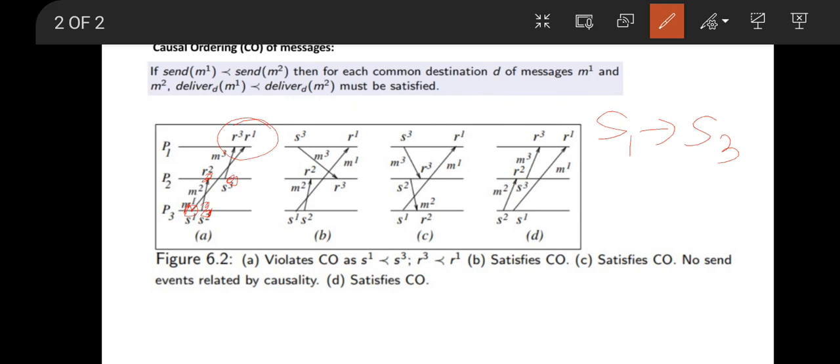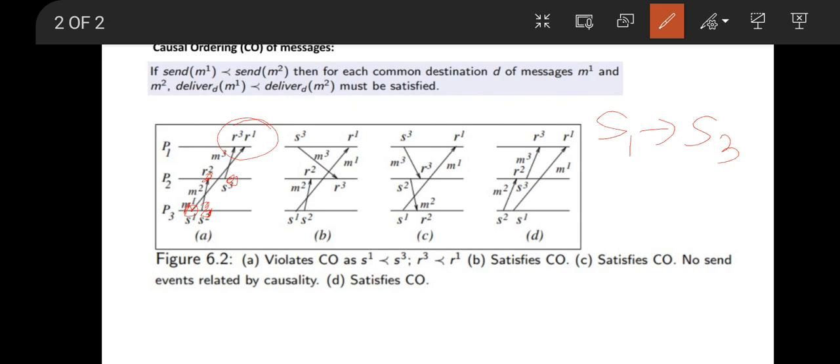We need to understand one thing: it is not about the time, their logical time, or the real time. It is not about which sent event was executed before another sent event, or whether a receive event is occurring before another receive event. It is not about that. We need to check for the happen before relationship.